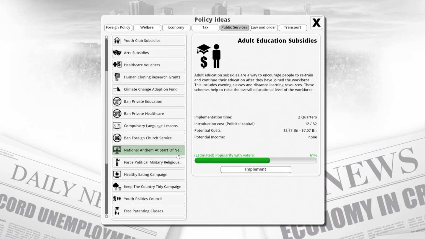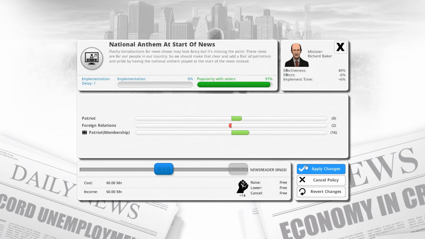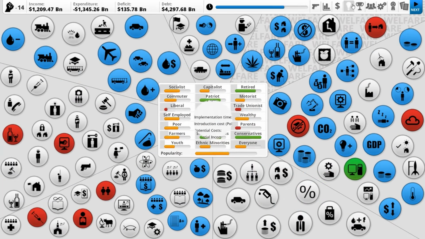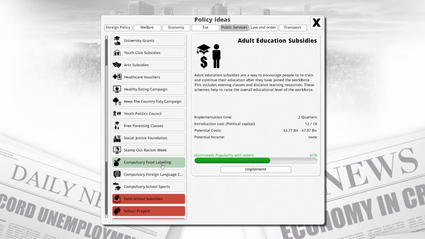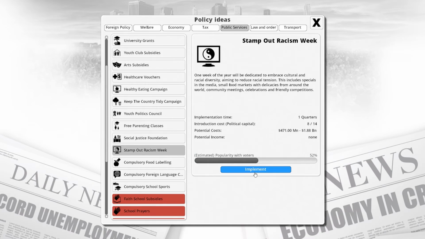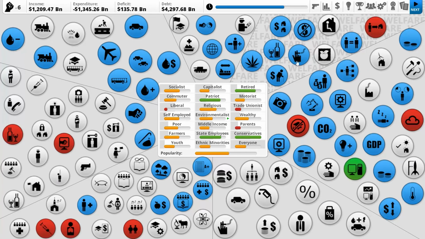Anything else we could do? National anthem at the start of the news? Definitely. More patriots. That's what we're after. Need more patriots. And maybe we'll do like a stamp out racism week as well. Oh, that makes liberals like us. I'm sorry, we're going to have to get rid of that policy. Anyway. Wait, did we actually get rid of it or did we just create it? I don't even know what section that would be in.